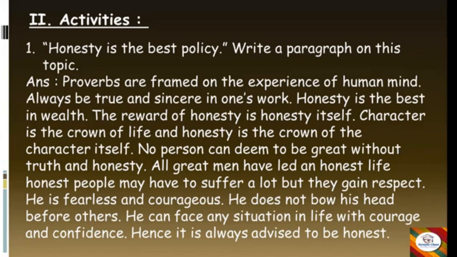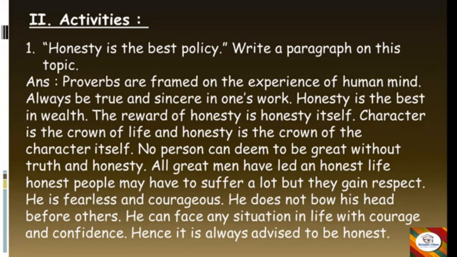Proverbs are framed on the experience of humankind. Always be true and sincere in one's word. Honesty is the best wealth. The reward of honesty is honesty itself. Character is the crown of life, and honesty is the crown of the character itself. No person can deem to be great without truth and honesty. All great men have led an honest life.